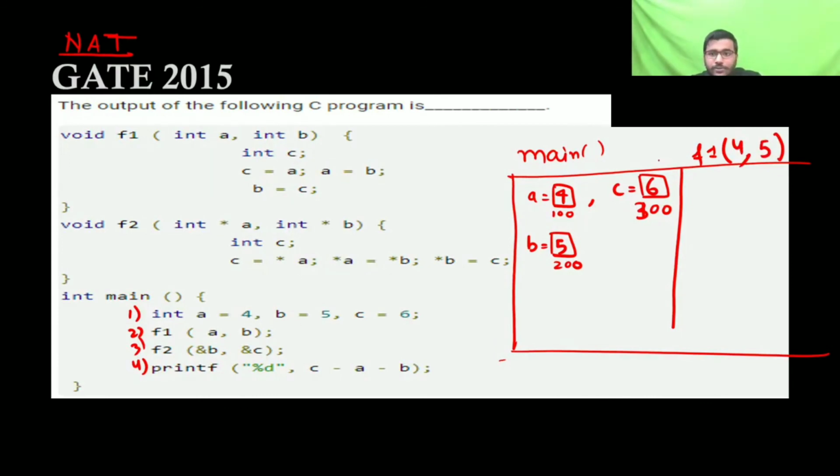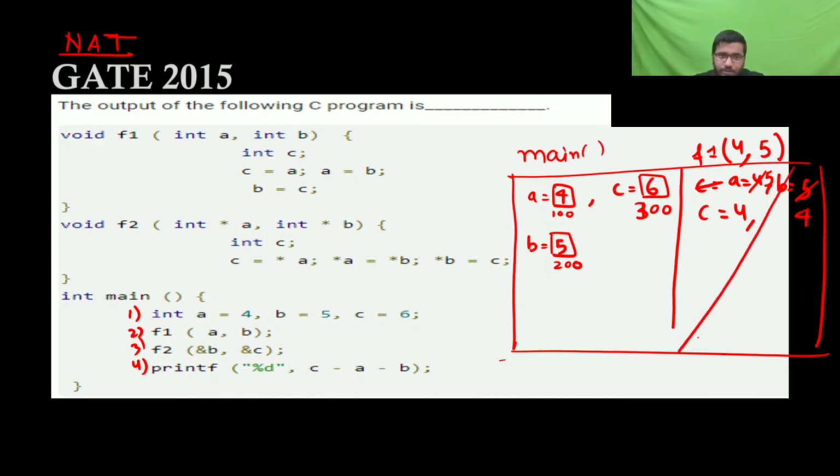So here, A is 4 and B is 5. C is equal to A, that is 4. A is equal to B, that is 5. Then again B is equal to C, so B becomes 4. Then you are going out of this. So whatever you have done is not required because it's call by value. Nothing is going to affect here. All get deallocated. So even if you don't execute F1, it is not going to affect anything.